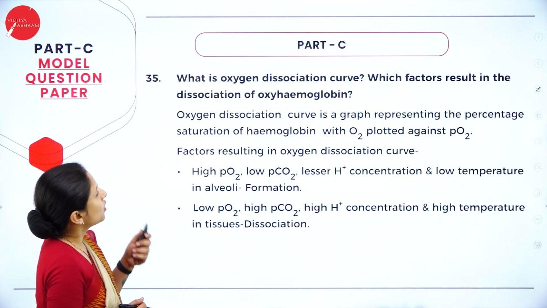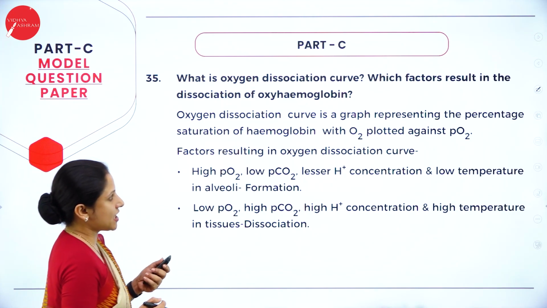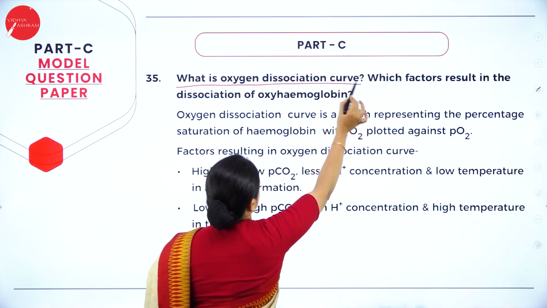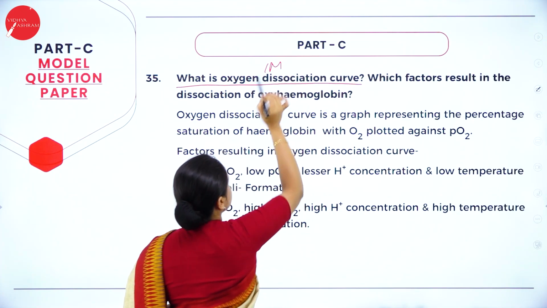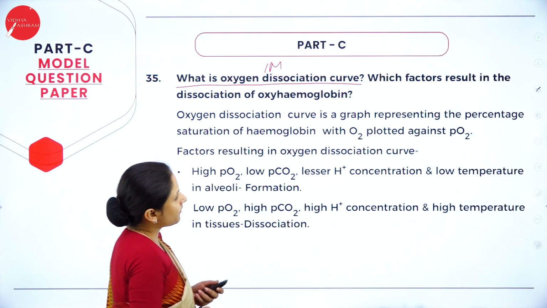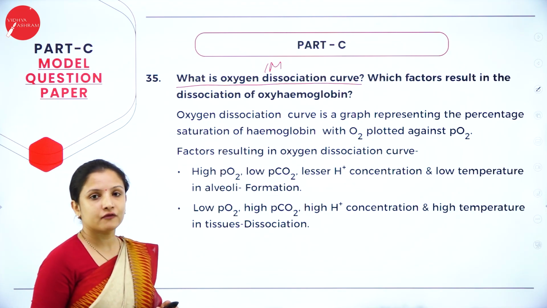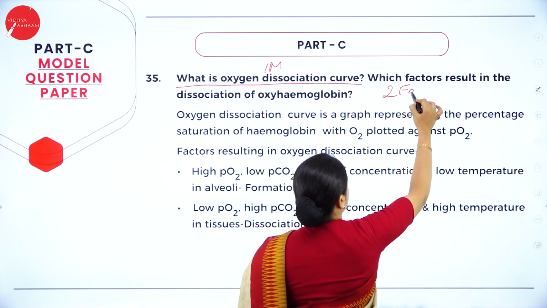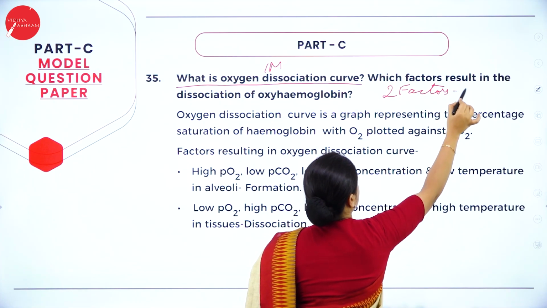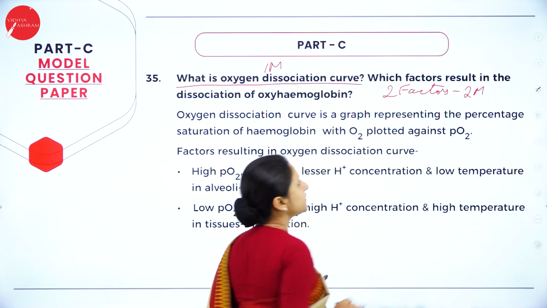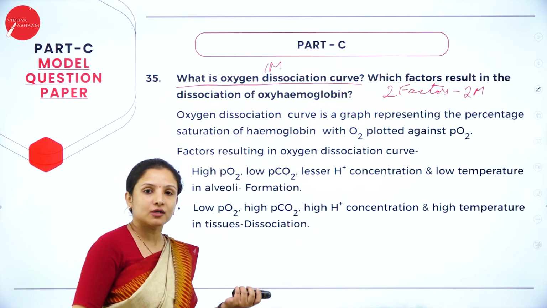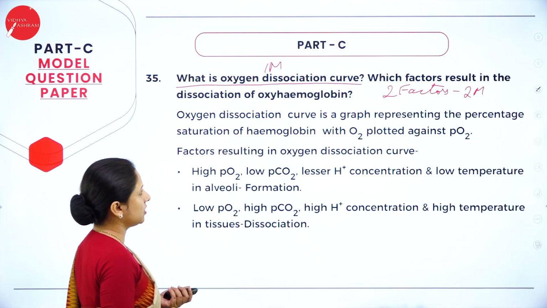Moving further, what is the oxygen dissociation curve? If you write the answer for this, you will get 1 mark. Which factors result in the dissociation of oxyhemoglobin? If you write 2 factors, you will get 2 marks. So therefore a total of 3 marks. This is how you can answer. First you need to write what is the oxygen dissociation curve.